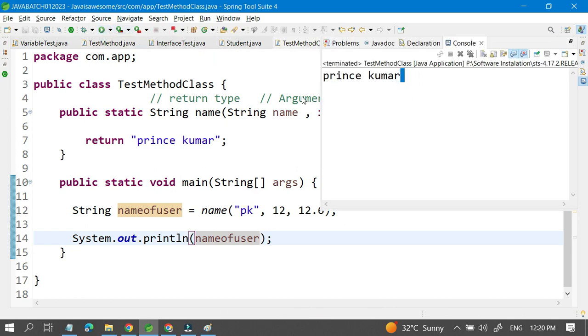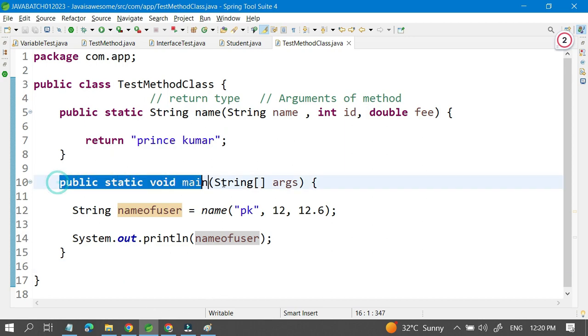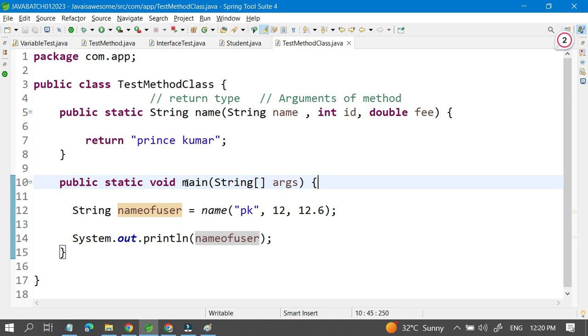So what will happen here? First our program will be executed. Once the program is executed, the main method will be called. Once the main method is called, it will first call this name method. It will check whether this name method is available in our class or not.